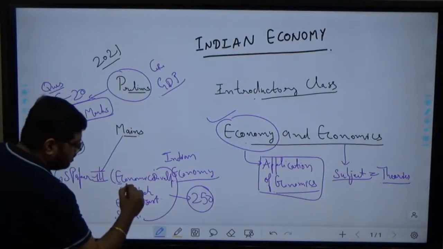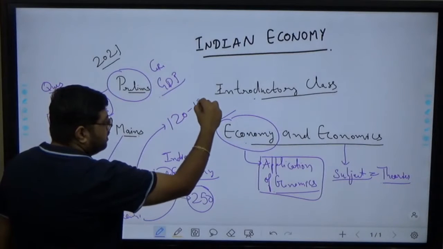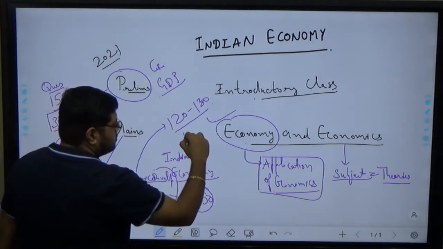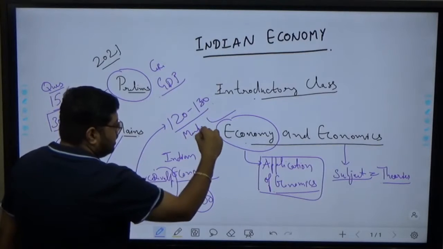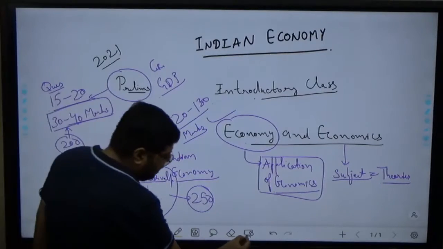Out of 250 marks, this economic development portion is around 120 to 130 marks. So can I say 50% of the paper is economy? Again, you cannot take economy so lightly.